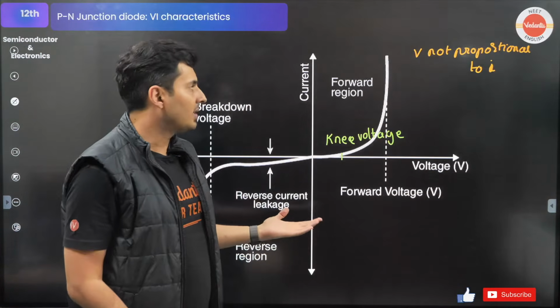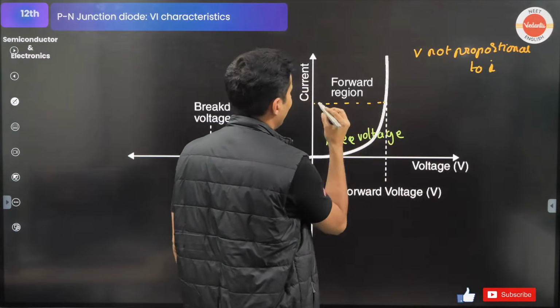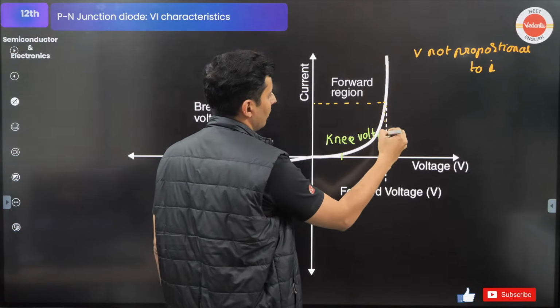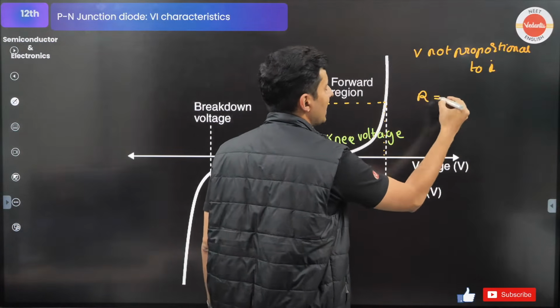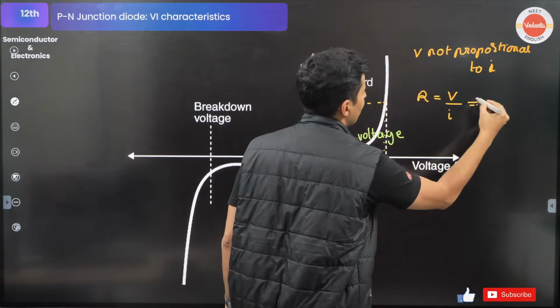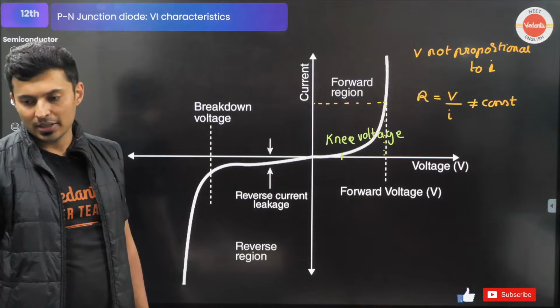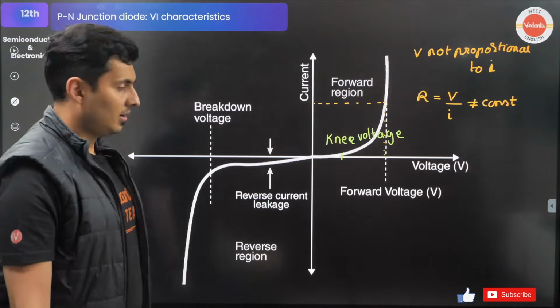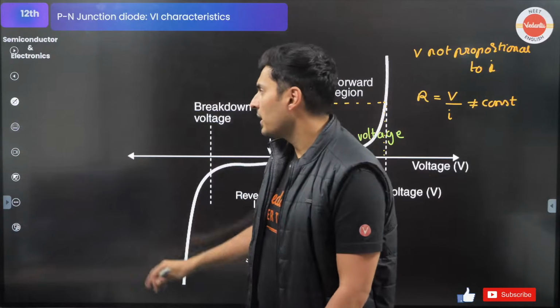If you want to find the resistance at any point, just find the current and the voltage at that point. Because V is equal to IR, R will be voltage by I, which will not be a constant at any given point. It will be a non-ohmic device. If you go the reverse way, observe what is happening.